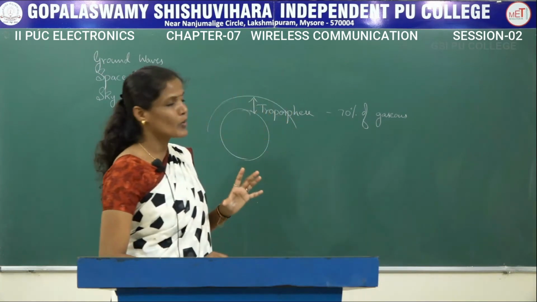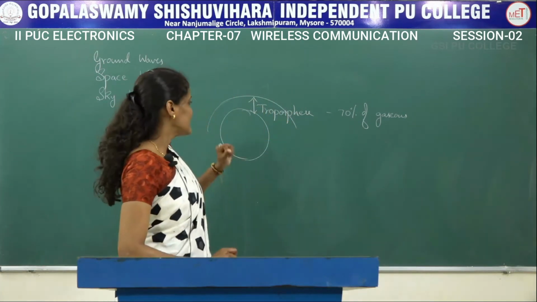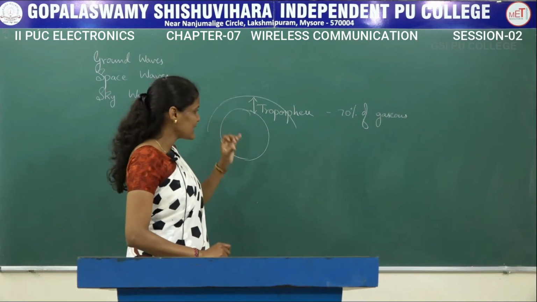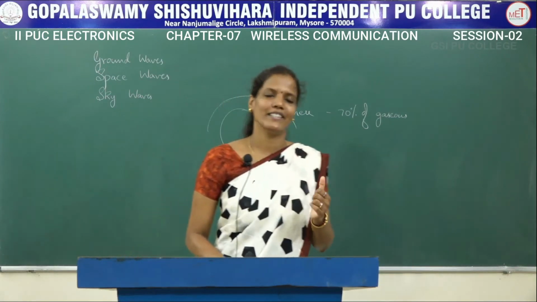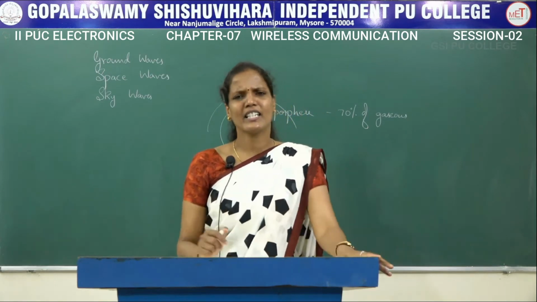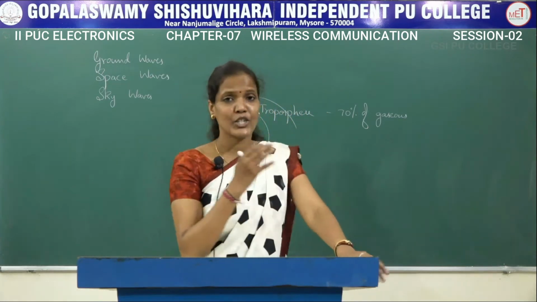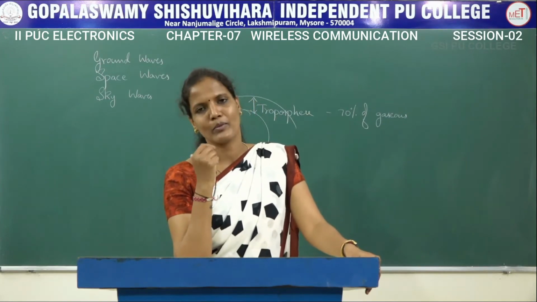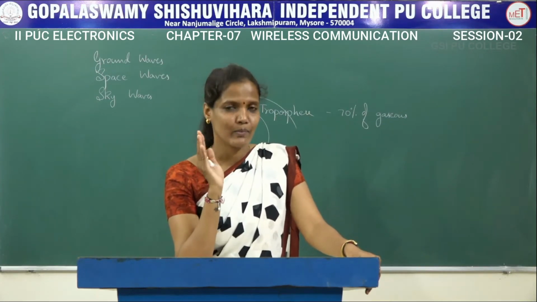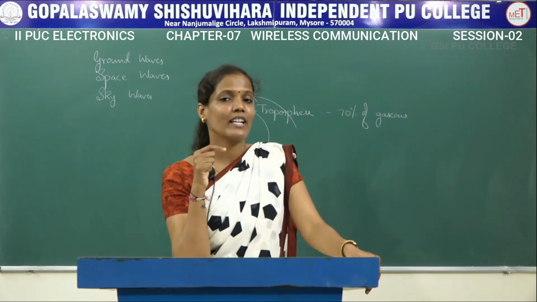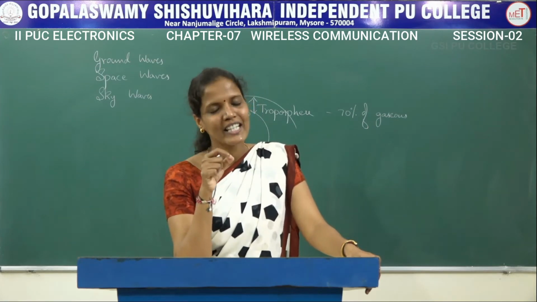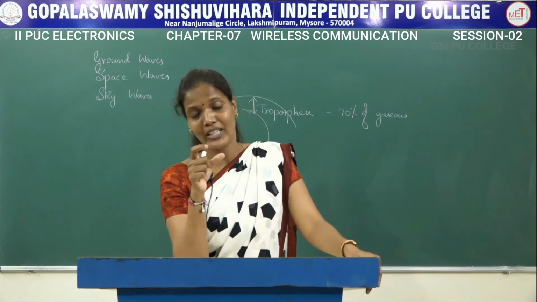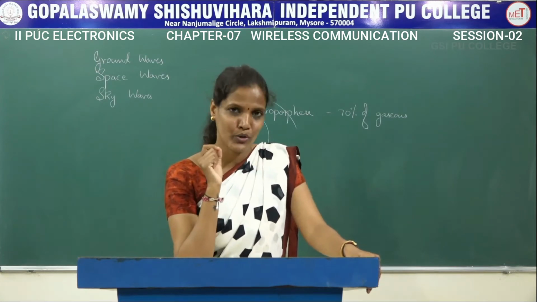So this troposphere is the layer present immediately above the earth, which contains 70% of the gaseous mass, that can be carbon dioxide, oxygen, all such kinds of gaseous mass. Along with that, the moisture, the dust particles and the wind exist in this first layer, which is called the troposphere.